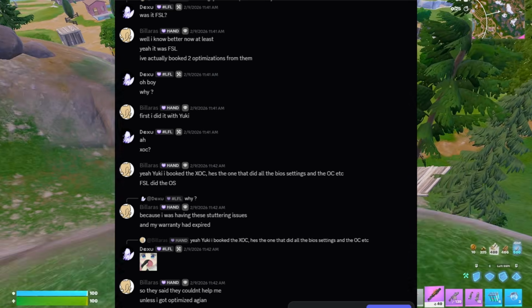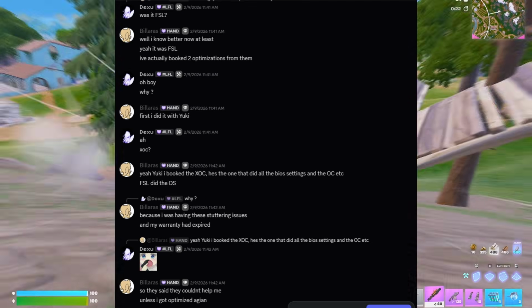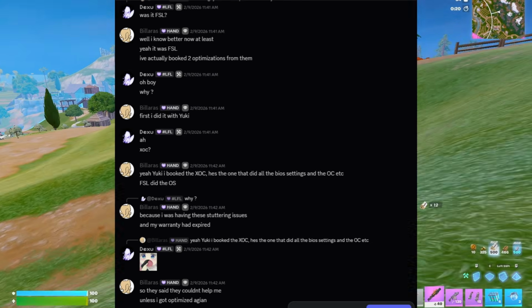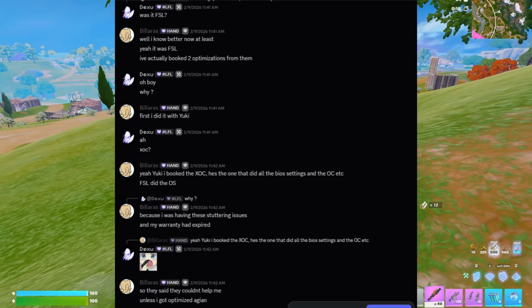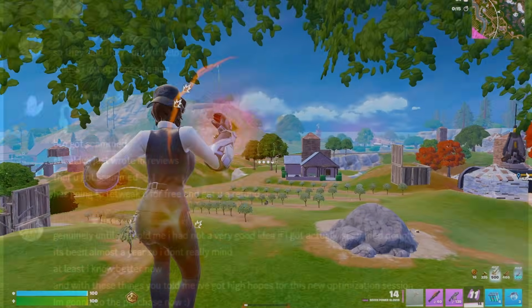So they gave him issues, and then his warranty expired, and they wouldn't retweak him, right? Like, they didn't even give a good tweak to begin with. And then here's the rest of the screenshot.